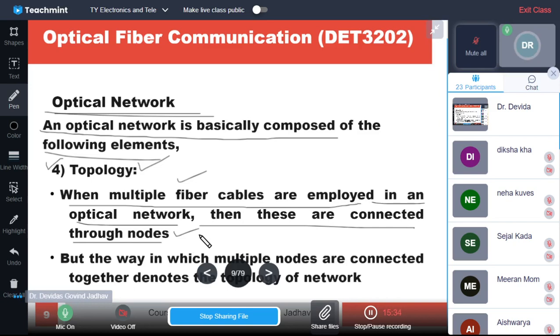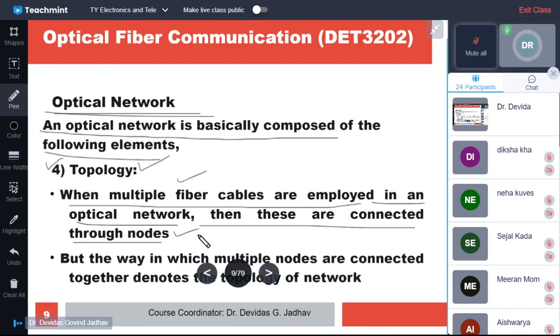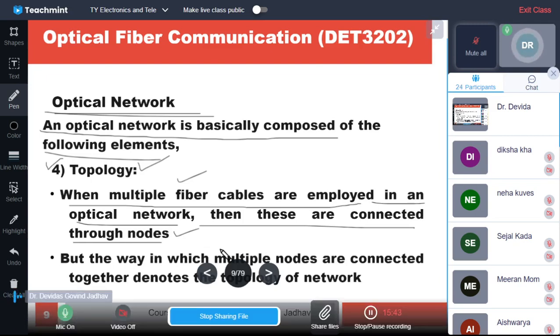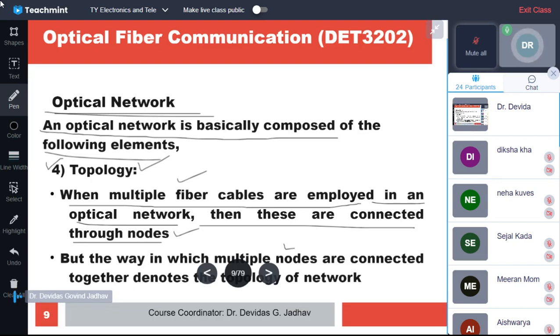We have seen these are connected through the nodes. The way in which multiple nodes are connected together denotes the topology of the network. How the multiple nodes are connected together, that is the topology of the network. In which way the multiple connectors are connected, that is the topology.